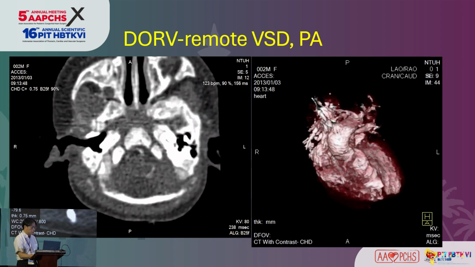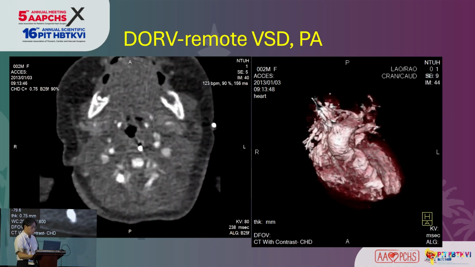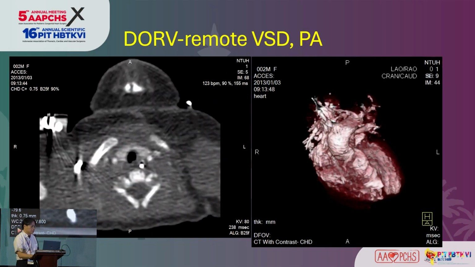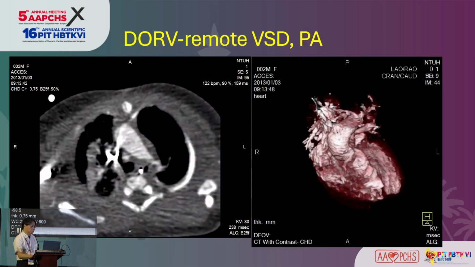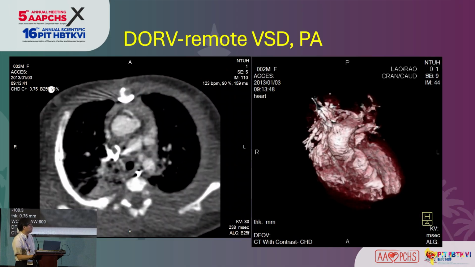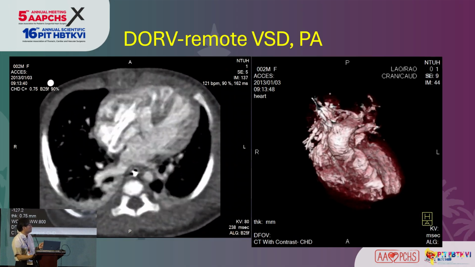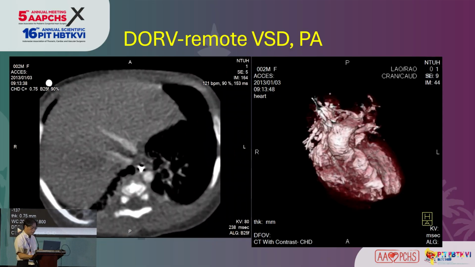And if the patient has pulmonary atresia and also a remote VSD, it is very controversial, because the non-committed and the remote, there is even more remote than remote. So this case is in the middle of the remote, probably located in the mid septum.